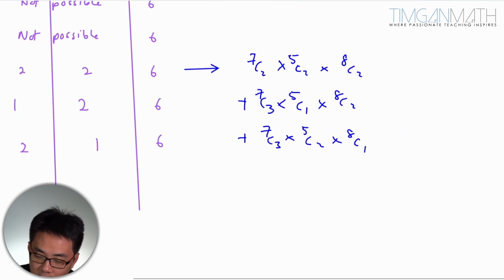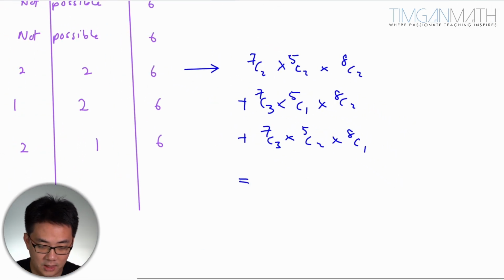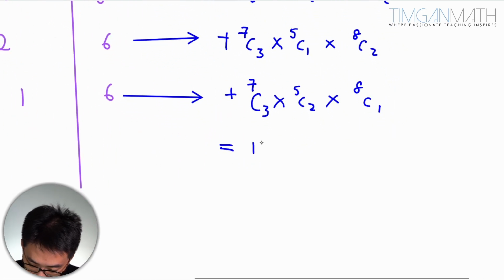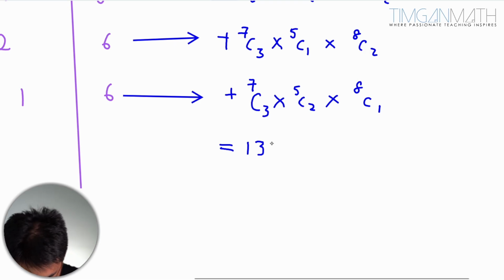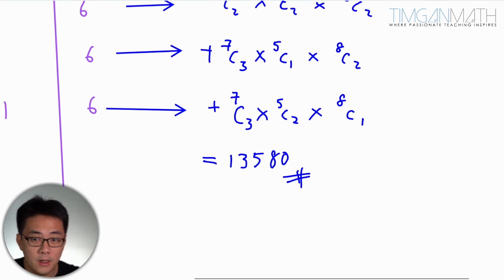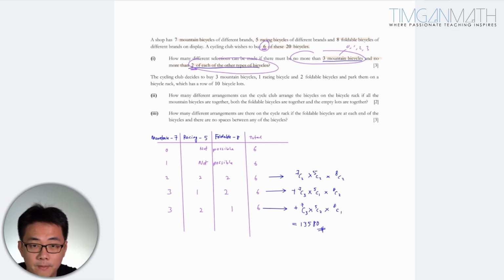Add all these up together and key in the calculator. You will get 13580. So that's how we do this part here, part 1.